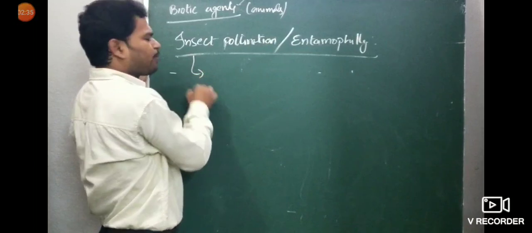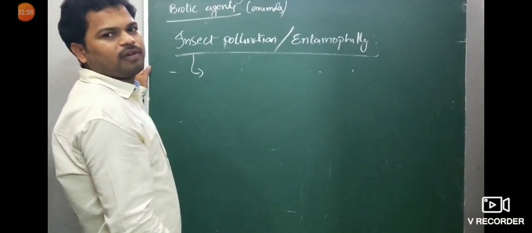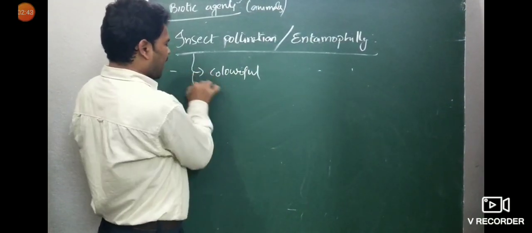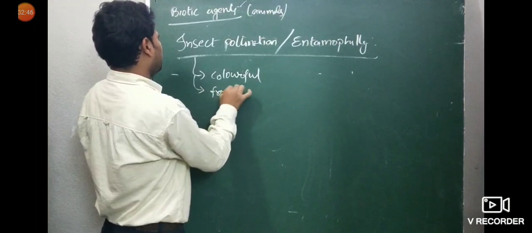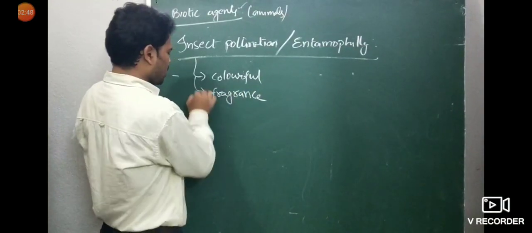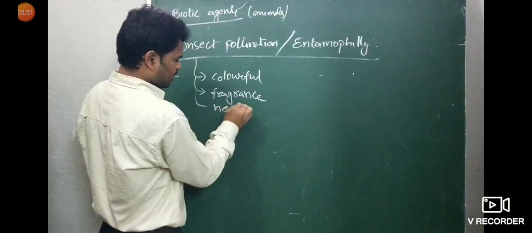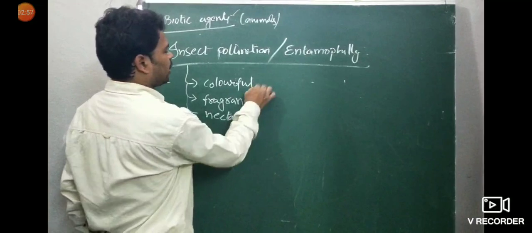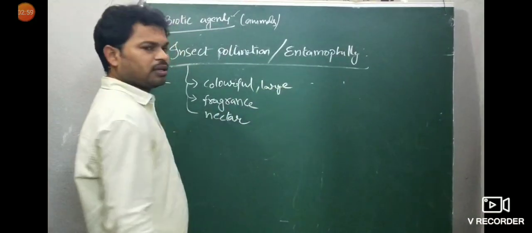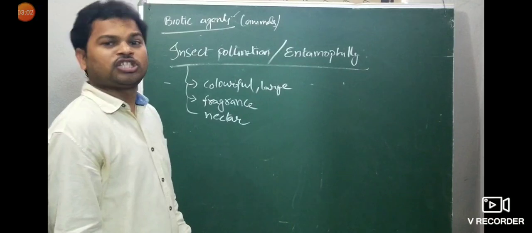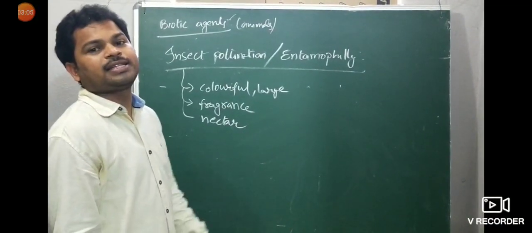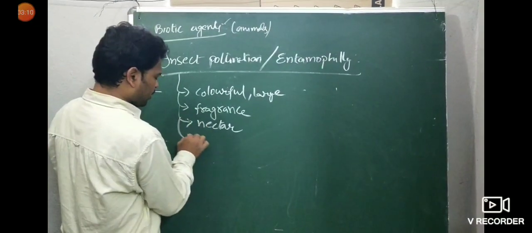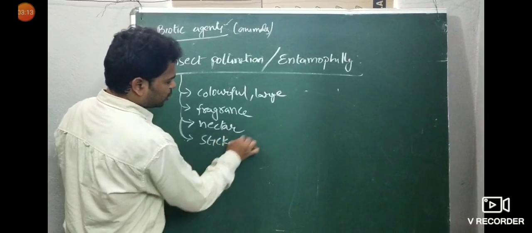What are the characteristics of these insect pollinated flowers? Flowers are colorful and large, with fragrance, and they produce nectar, rich in nectar. These are the characteristics of insect pollinated flowers. What type of pollen grains are there? The pollen grains are sticky or spiny.